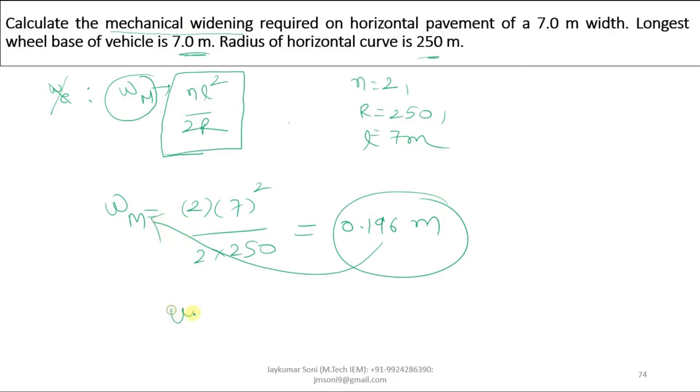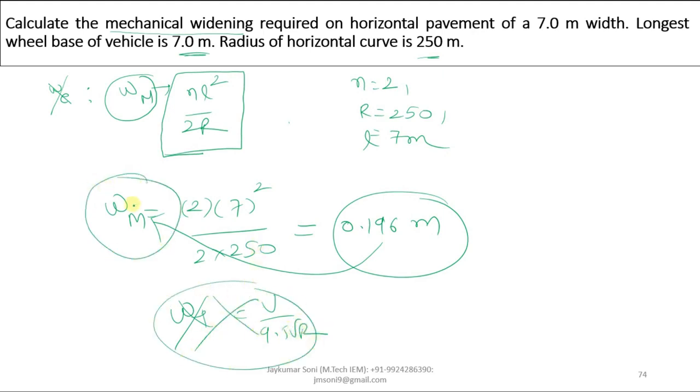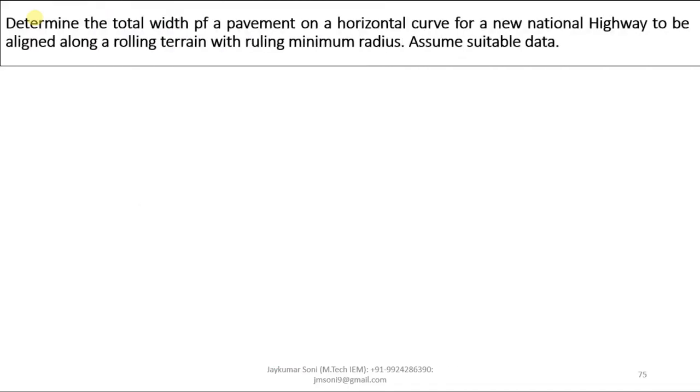You don't have to calculate the psychological widening, whose equation is this, because it is not asked. You just have to find the value of mechanical widening, because only the mechanical widening is asked in this example. Now we are moving towards another typical and complex type of example that you need to understand thoroughly. You have to stay focused, because there are many things you have not gone through yet.